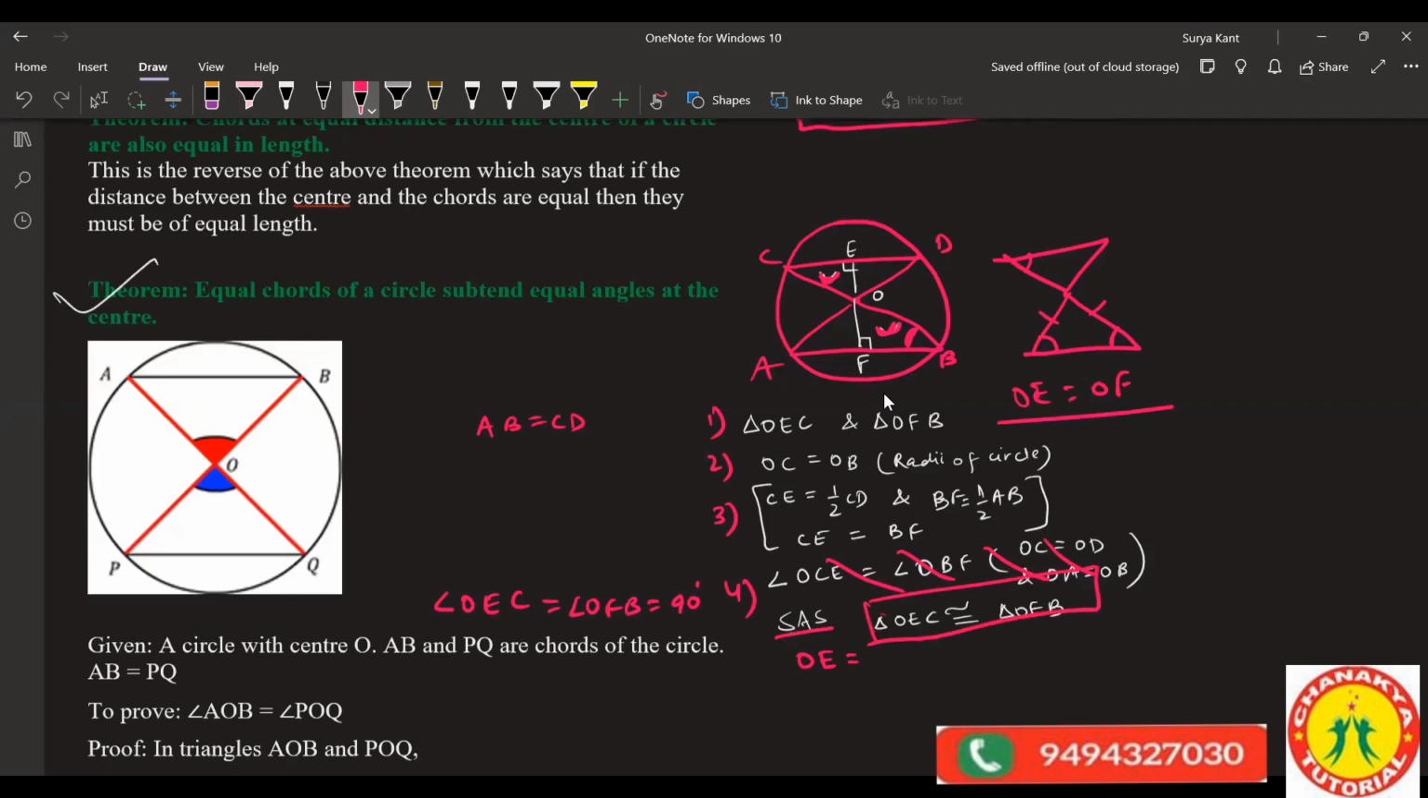Then you can take the next 90 degree, small concept. This may not come in your textbook, so you can write CPCT. That's all. Clear? But for your knowledge purpose, I'm just telling you all these things right now. Pranay, is it clear to you or not? Yes, sir.